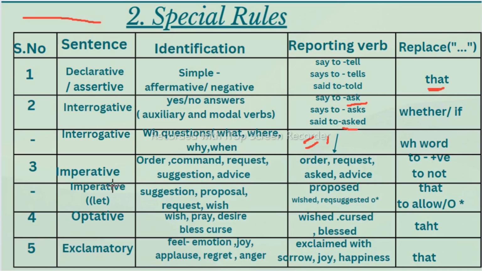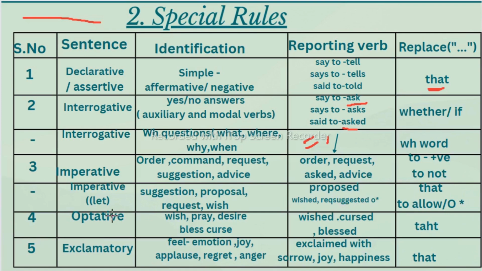Now the imperative sentence. In an imperative sentence we have order, command, request, suggestion and advice. So "said" will change to "order." "She said to me, do this." We cannot write "she ordered me" or "she requested me." We cannot say "she said me to do that," nor "she asked me to do that." But "said" will change to "order" or "request." And here, if you are giving an order or request, you should use "to" plus V, meaning for a positive sentence you should write "to." She ordered me to do that. For advice, she advised me not to do that.